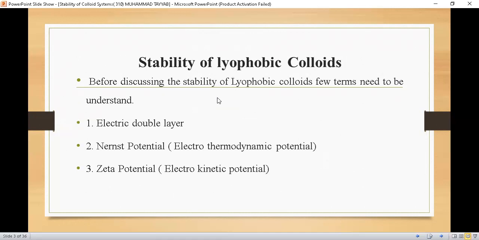Before discussing the stability of lyophobic colloids, a few terms need to be understood: what is the electric double layer, what is the difference between Nernst potential, which is also called electrothermodynamic potential, and zeta potential, which is also called electrokinetic potential. These terms need to be understood to properly grasp the concept of lyophobic colloid stability. We will discuss them one by one. Let's start with the electric double layer. What is the electric double layer?